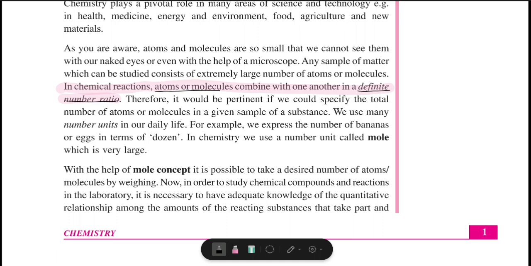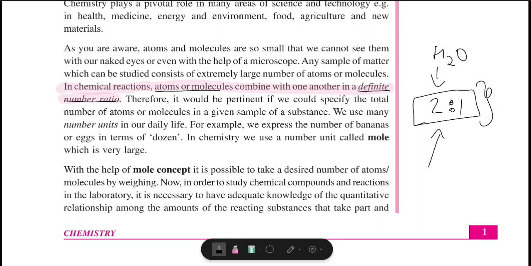For example, in H2O, hydrogen is 2, oxygen is 1. No matter where you find water in the world, which has the chemical formula H2O, water will always be mixed in the ratio 2:1. That is the ratio of water. No matter where you go, this is the definite number. It's a whole number and it is fixed. So this is a definite number ratio.